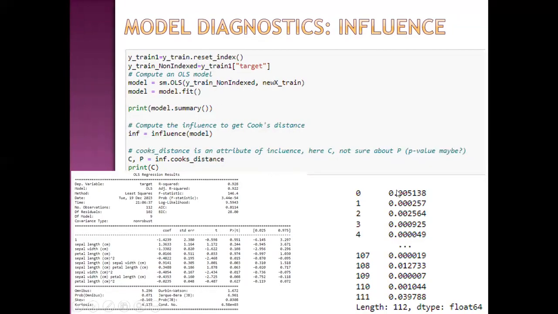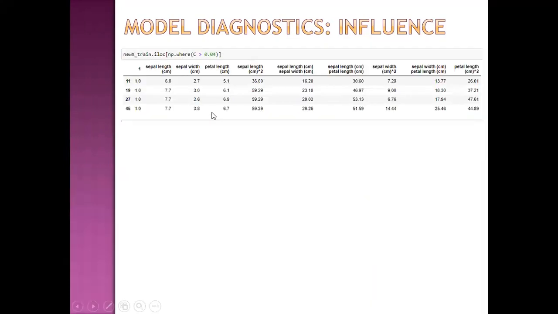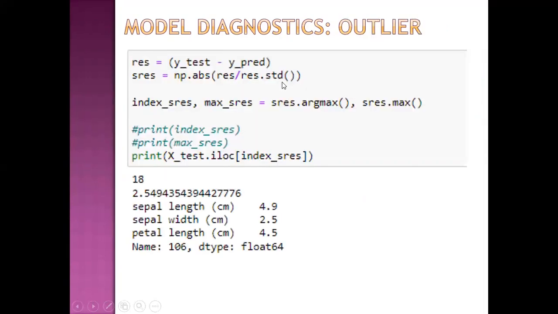Then these are the actual Cook's distances as calculated using the statsmodels library. These four observations are actually above the threshold in Cook's distance. So these are those observations behind the Cook's distance which are more than the threshold. So these are influential observations.